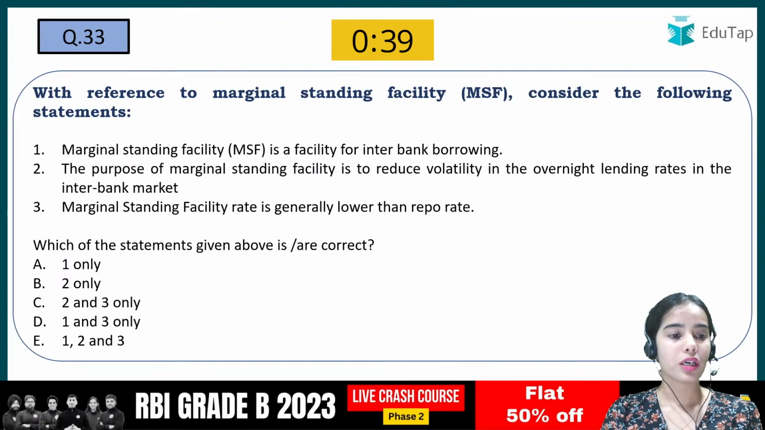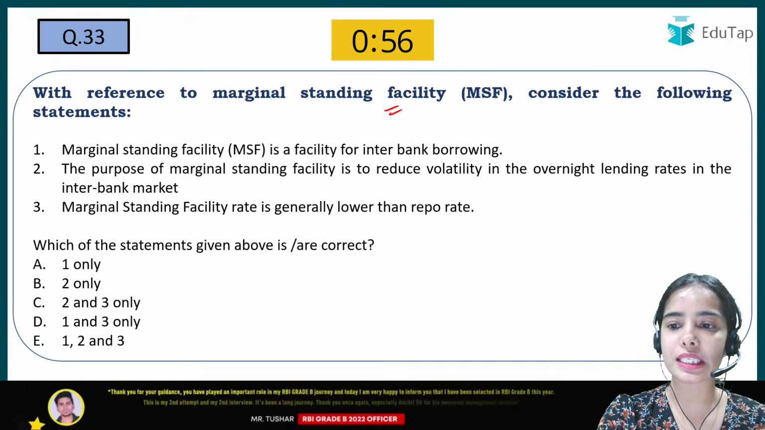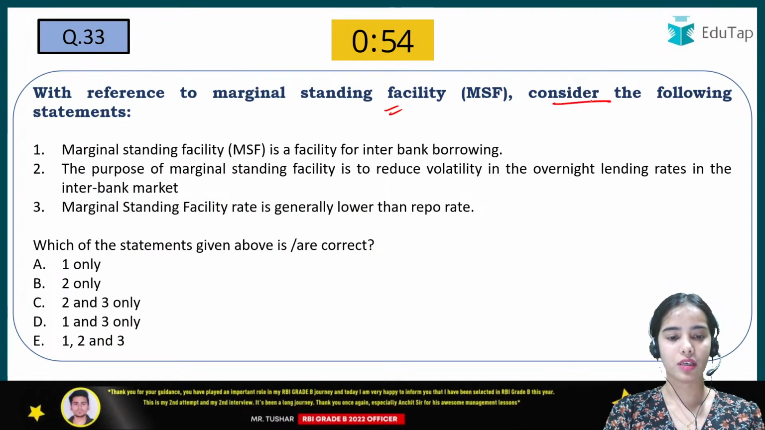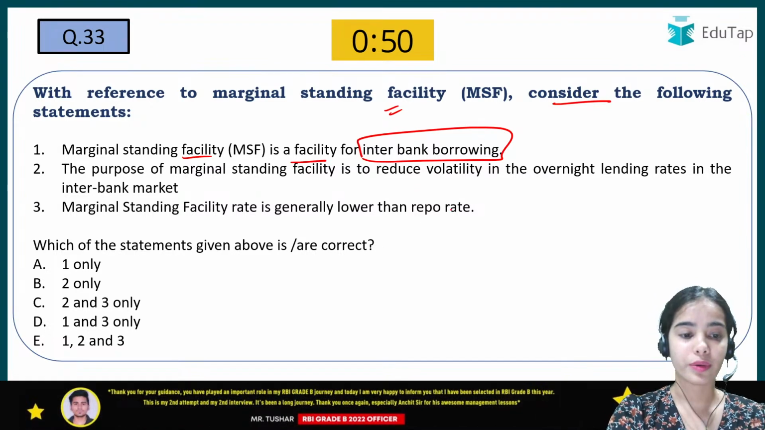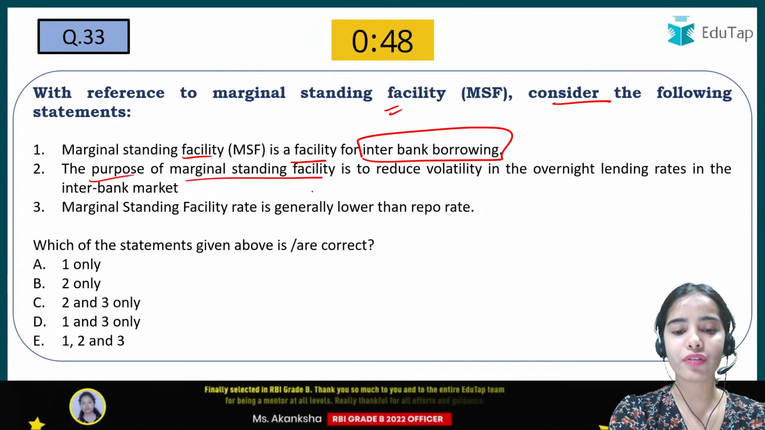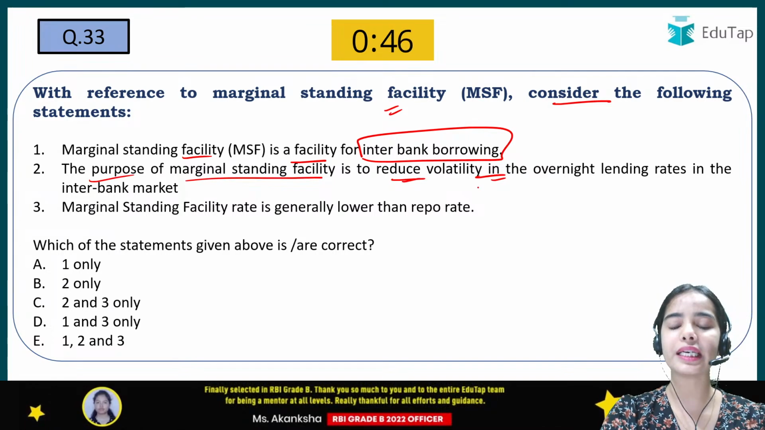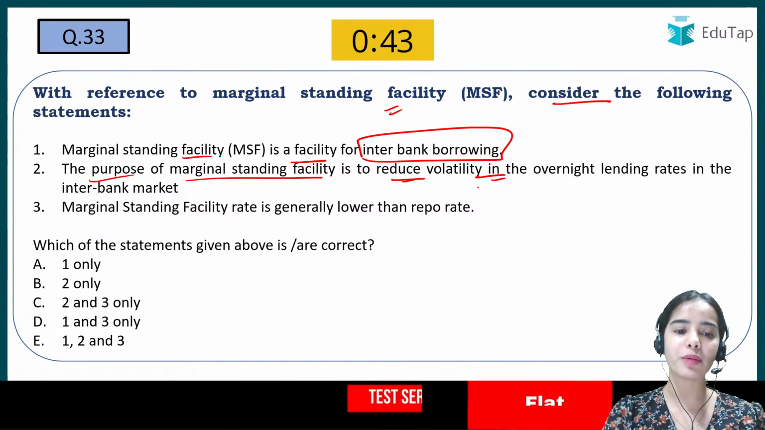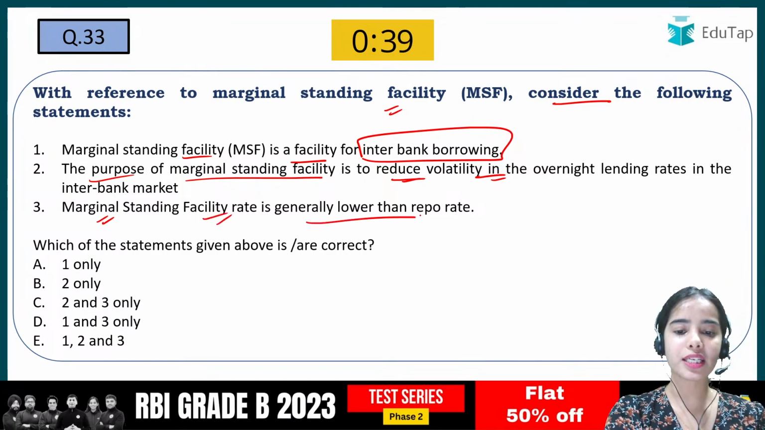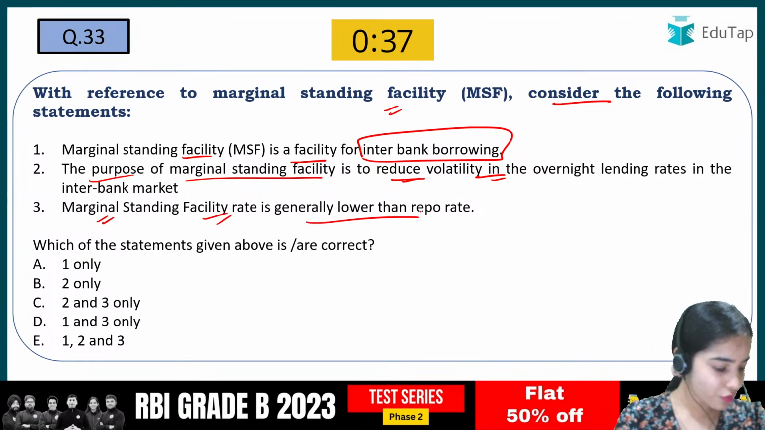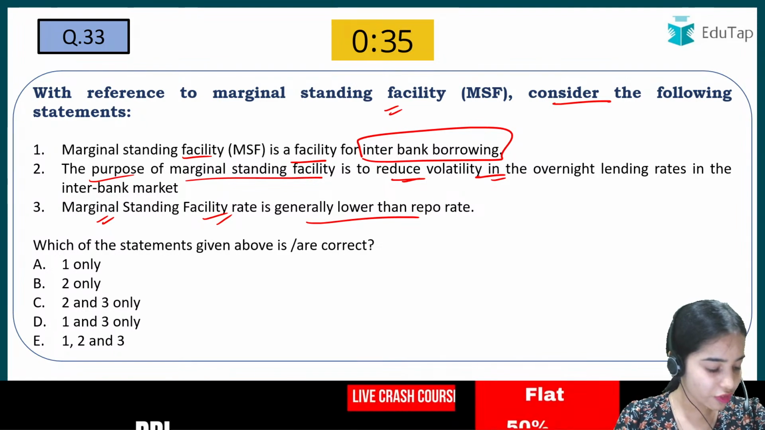Okay. Coming to the next question, with reference to the marginal standing facility, consider the following statements. So the MSF is a facility for interbank borrowing. Is it true? The purpose of the marginal standing facility is to reduce the volatility in the overnight lending rates in the interbank market. So is it true? The marginal standing facility rate is generally lower than the repo rate. So which of the following is true? Which of the following is correct?